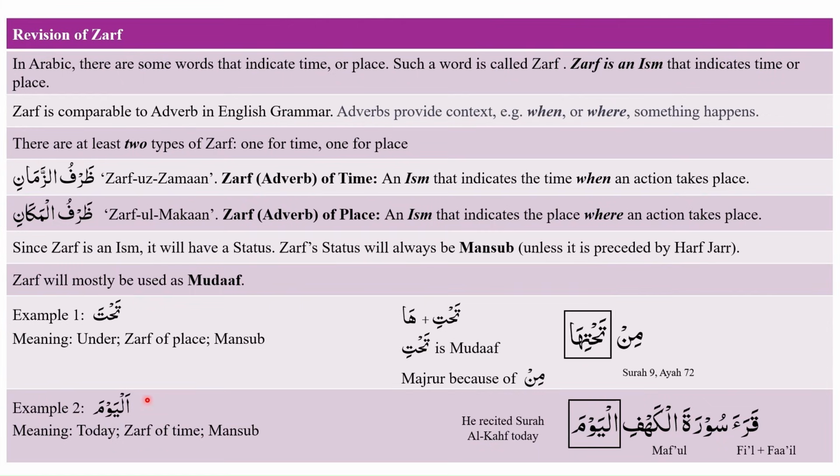Next, we have al-yawma. Again, we note that it is written as mansoob. Al-yawma means today. Therefore, it is a zarf of time. For example, qara'a surat al-kahfi al-yawma. He recited Surah Al-Kahf today. Qara'a is the combination of fi'il and fa'il. Surat al-Kahfi is maf'ul, or we should be specific and say this is maf'ul bihi, and al-yawma is the zarf.